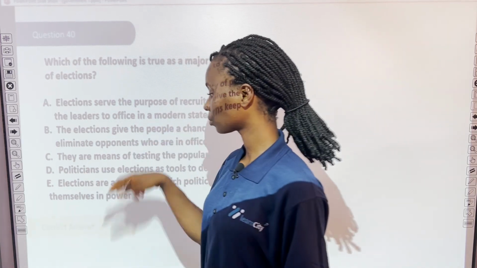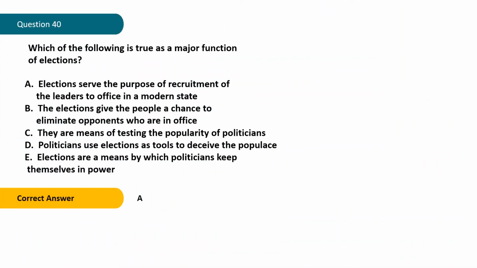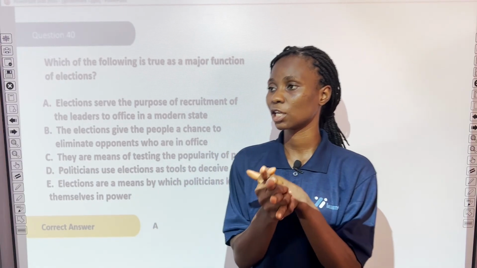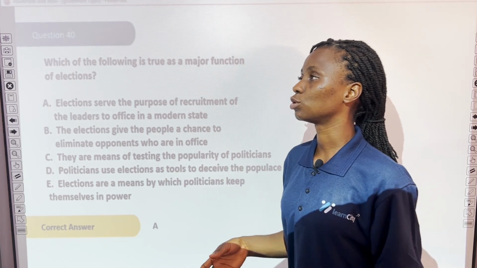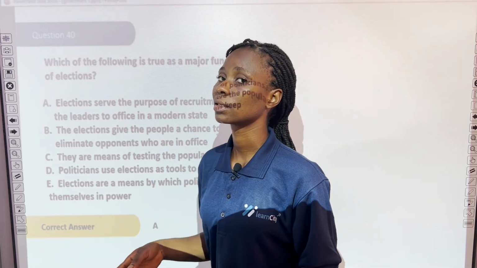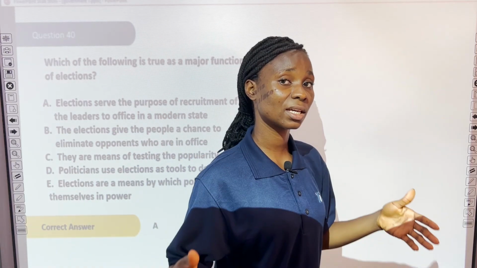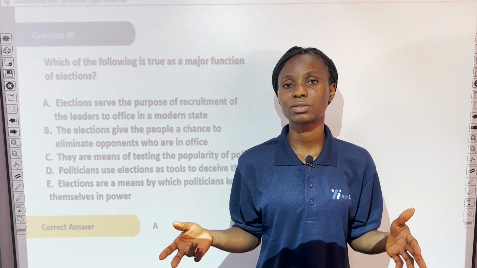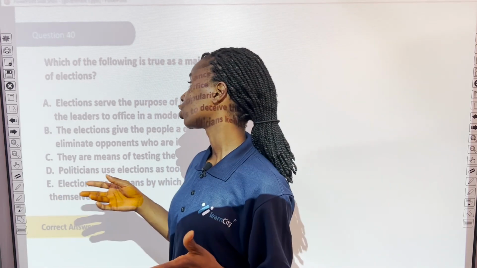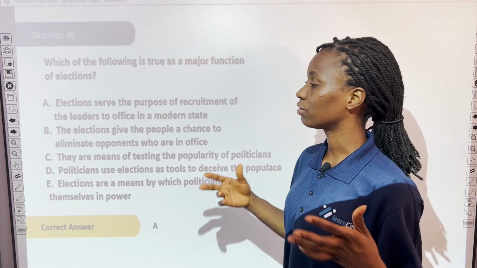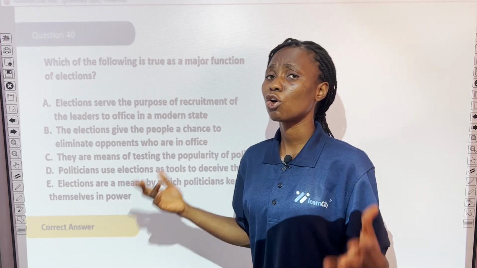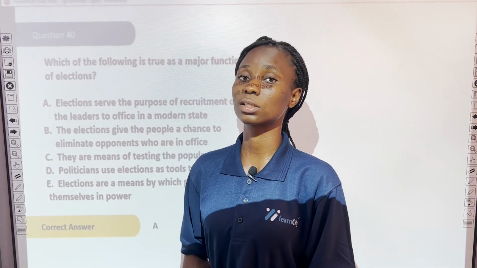Let's see. A. Elections serve the purpose of recruitment of leaders to office in a modern state. And this takes us to election. Now, in election, the citizens, by casting votes, pick their representatives. So the purpose of election is for the recruitment of leaders into government or office in every modern state.